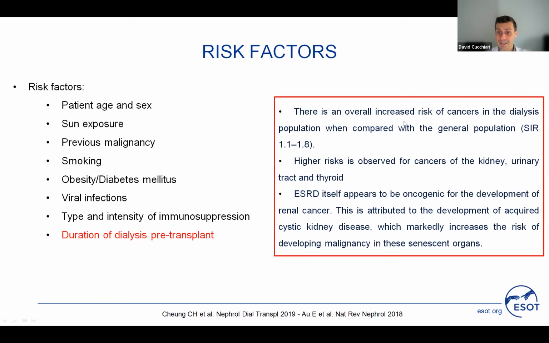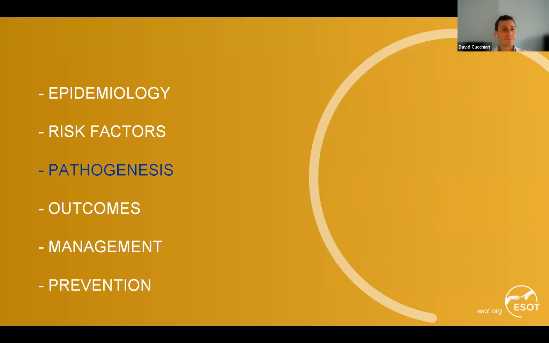We know that being in dialysis is associated with an increased risk of cancer, especially of the kidney, urinary tract, and thyroid, and that end-stage renal disease, due to the development of acquired cystic kidney disease, increases the risk of the development of malignancy in these organs that are senescent.